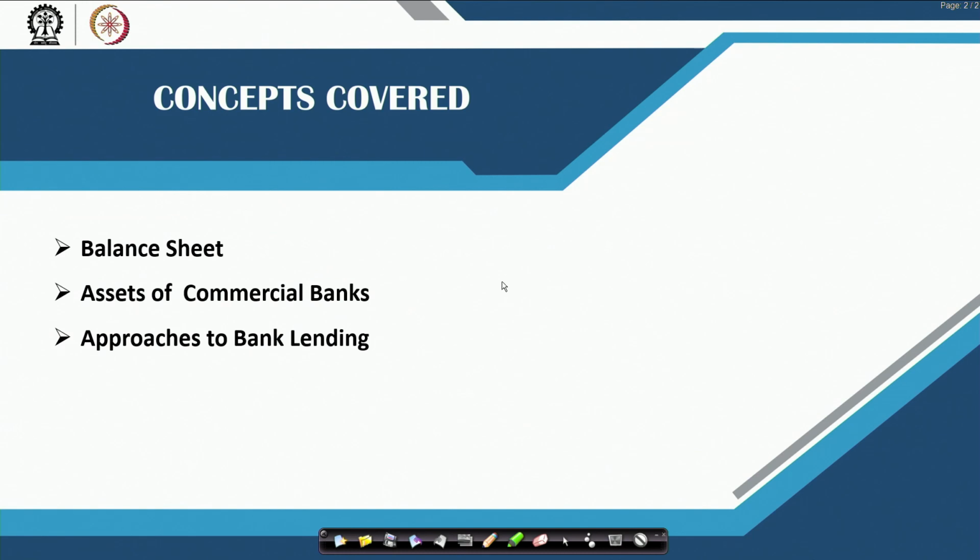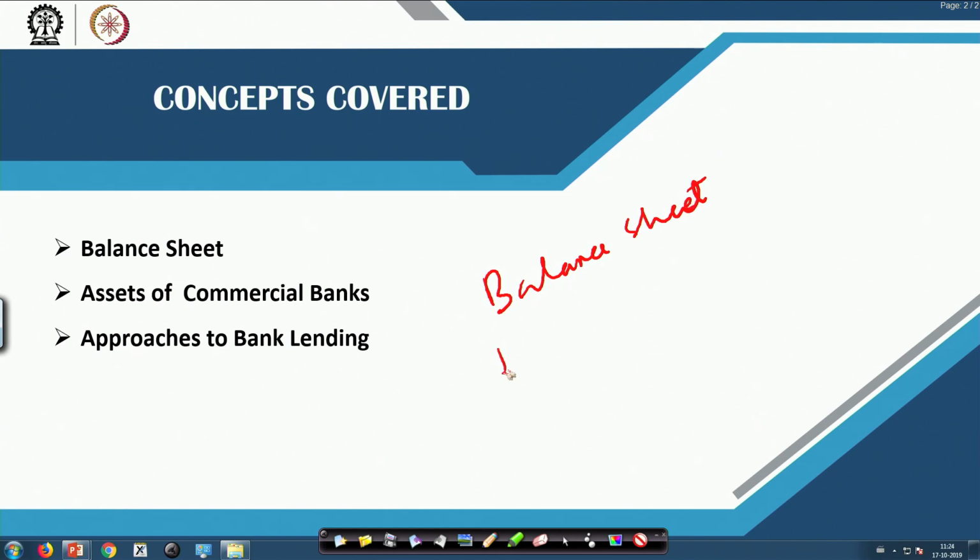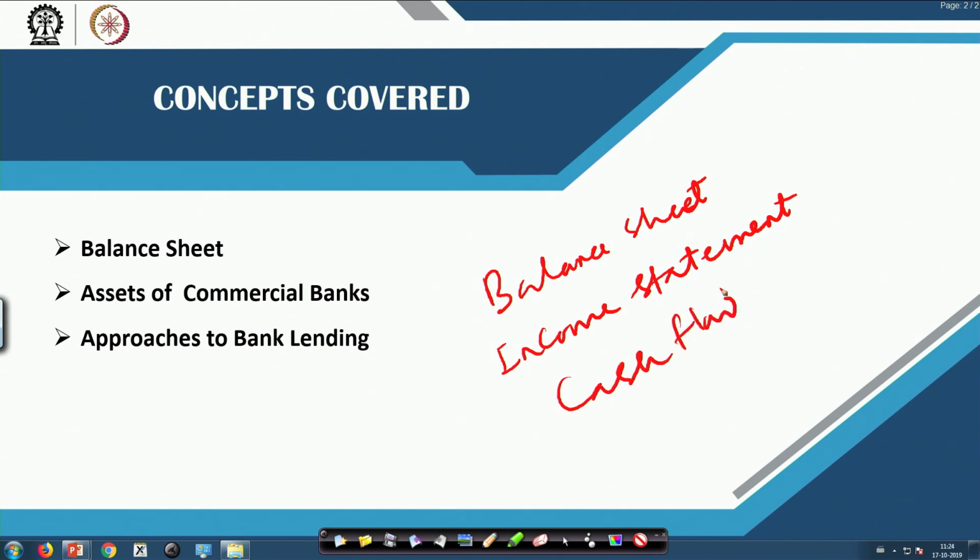You might have the idea about financial statements, that whenever in general we talk about a financial statement, we always come across three things. One is your balance sheet, second is the income statement, and third is the cash flow. And the cash flows are derived from different sources: operating cash flow, financing cash flow, investment cash flow and so on.